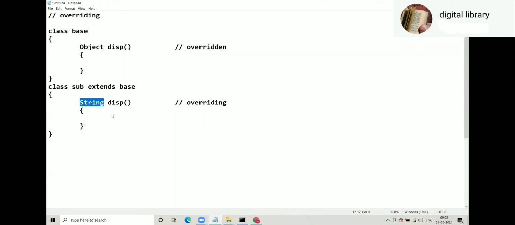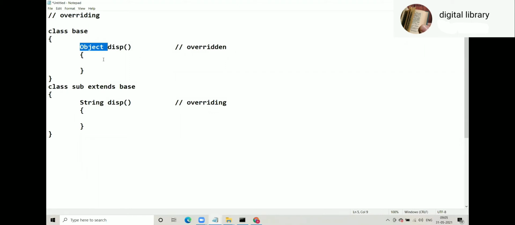Sir, as we wrote object as the return type of the display method, what will it return? That can return any object. When the return type is parent, you can return any child. See, there are two different things, try to understand that: the return type, and what you actually return.